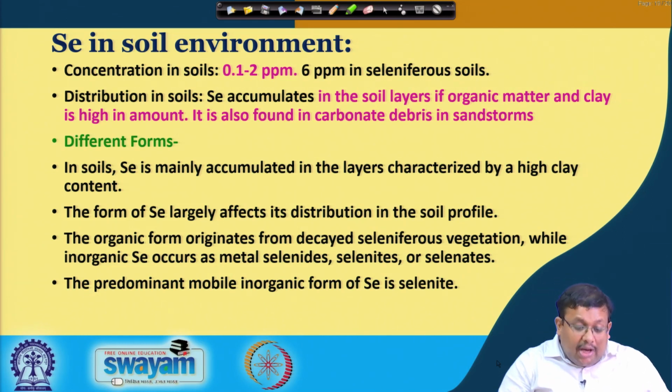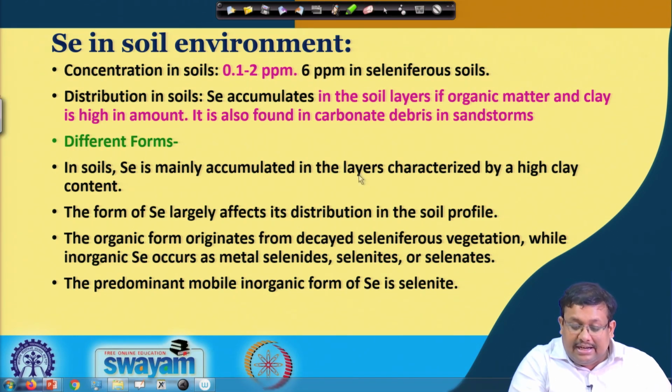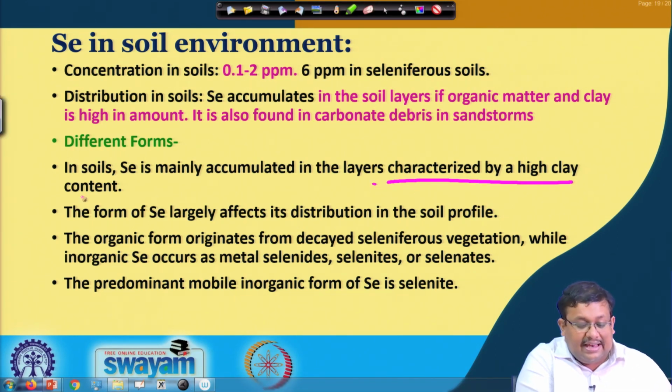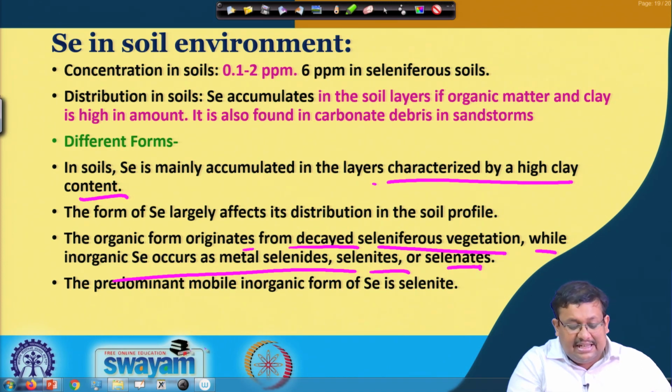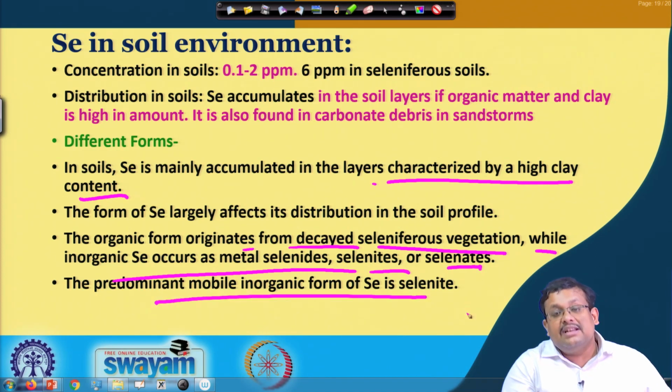Vegetation which has high selenium in its leaves can also produce decomposed products which release selenium into the soil.